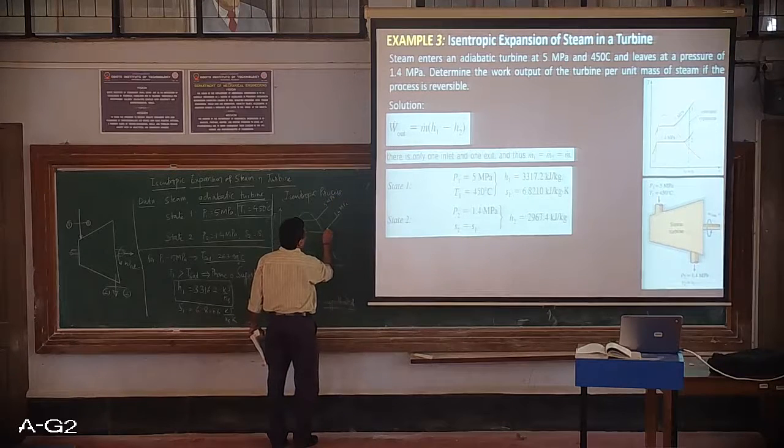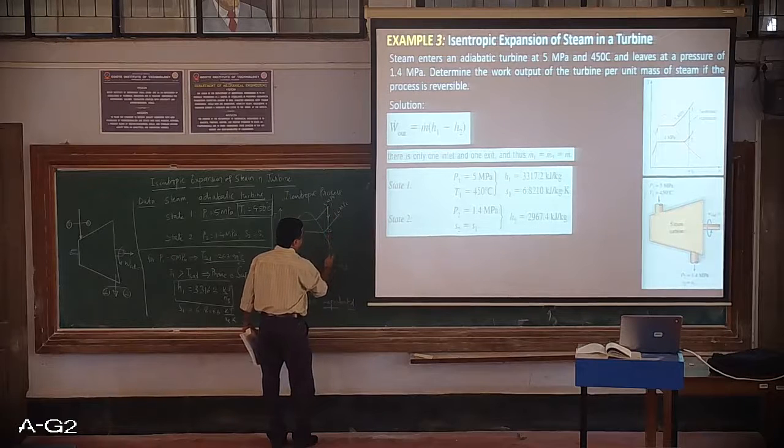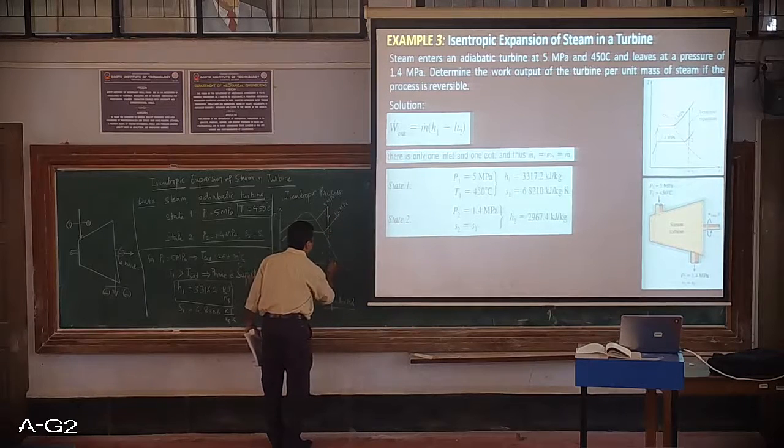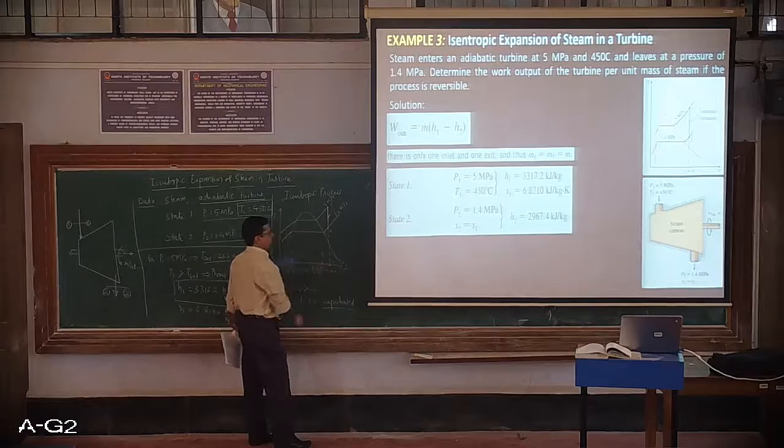Since it is an isentropic process, a straight line. So this is state 1, it is expanding to state 2, and we have S1 equal to S2, which is greater than SG.